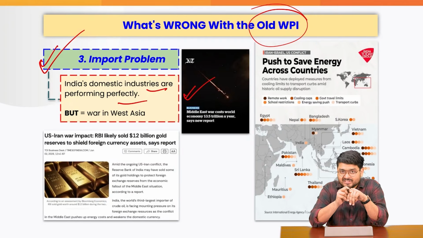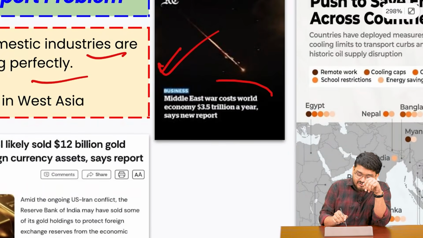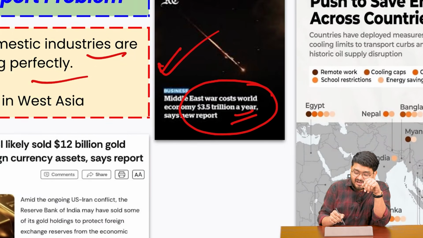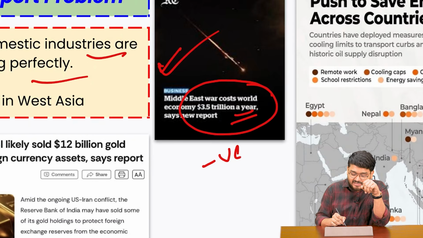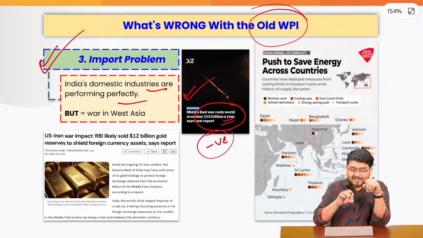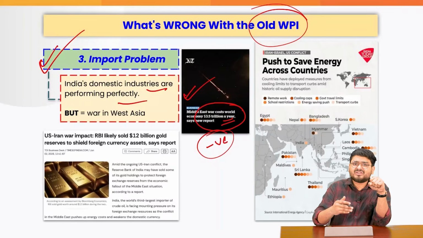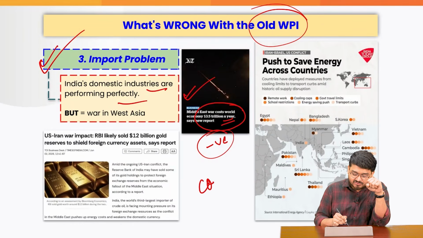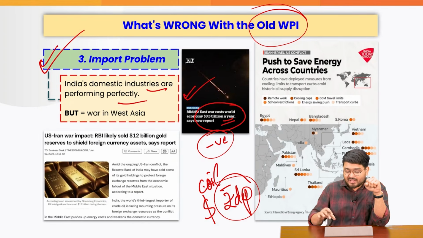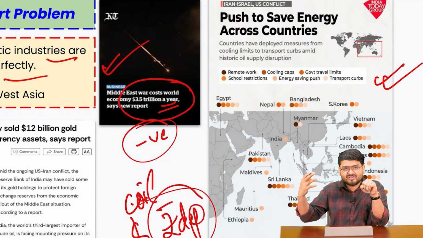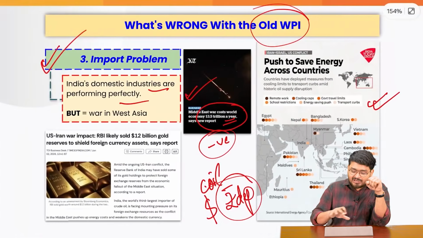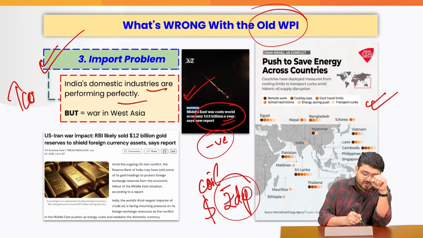But what happened after the crisis? If you see, $3.5 trillion a year is the economic impact that the world saw, right? That is a decline, a negative impact. So definitely some of the impact has come in India, and that is how the impact is coming through crude oil prices, right? We also have the dollar, which is appreciating, or rupee that is depreciating. Apart from that, we also see so many countries rushing to buy petroleum, LNG and various other supplies from other countries. So definitely all of these things have increased the cost of production.